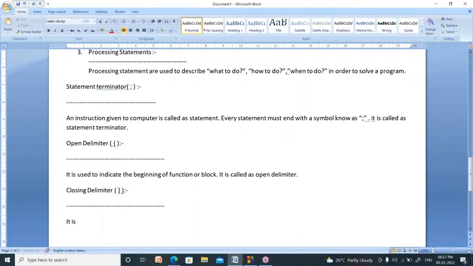Right. It is used to indicate the ending of function or block. This closing delimiter or closing curly bracket is used to indicate the ending of function. My function is completed. My block is completed. How to tell? By using this symbol, closing curly brackets. So it is called as closing delimiter.